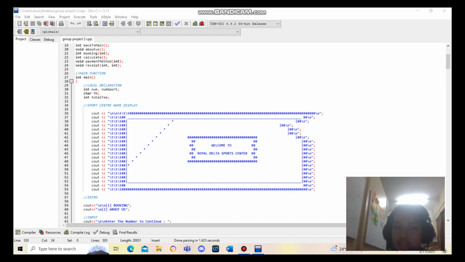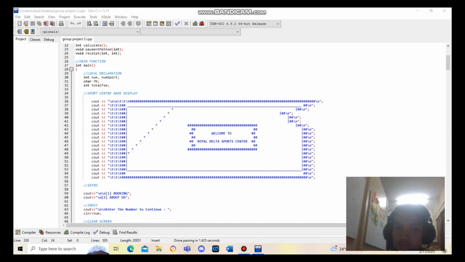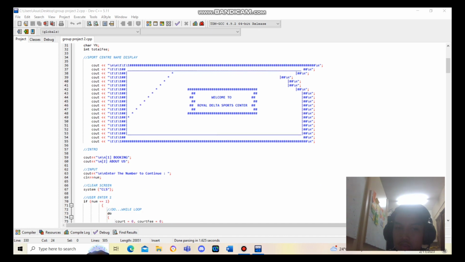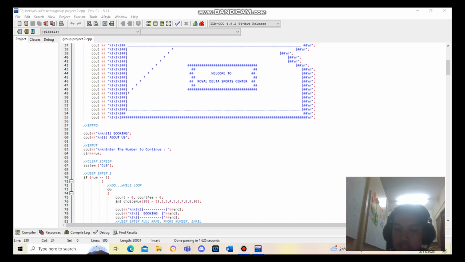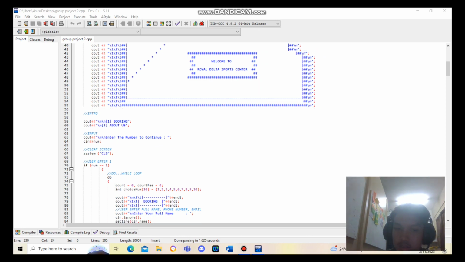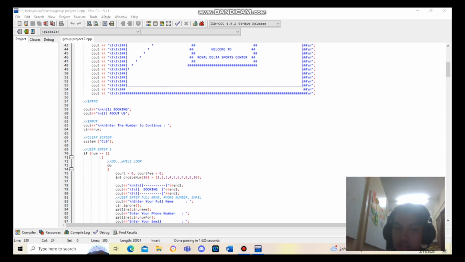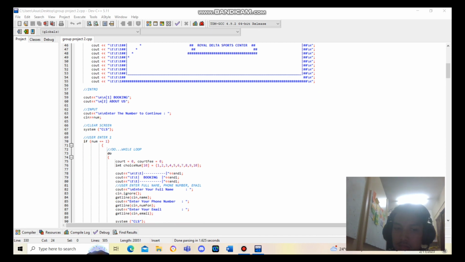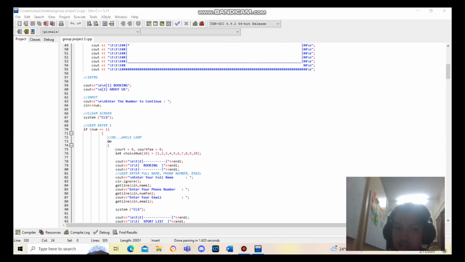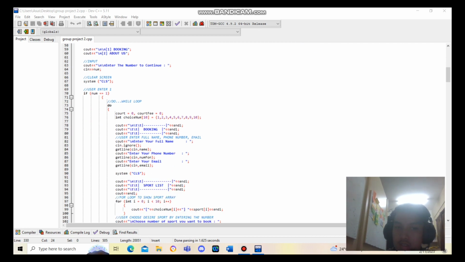In our main, this is the local declaration, and the system will display the sports center name, our sports center, which is Royal Delta Sports Center. This is the intro: booking, about us, input, and so on. This is the system to clear the screen using system CLS. If the user enters number 1, the system will loop using the while loop.